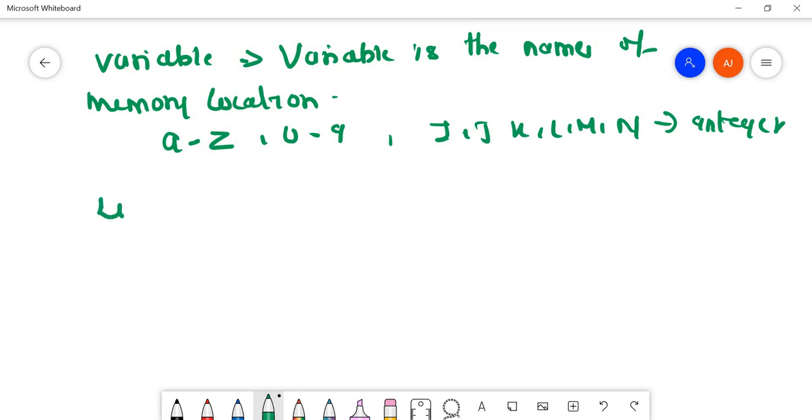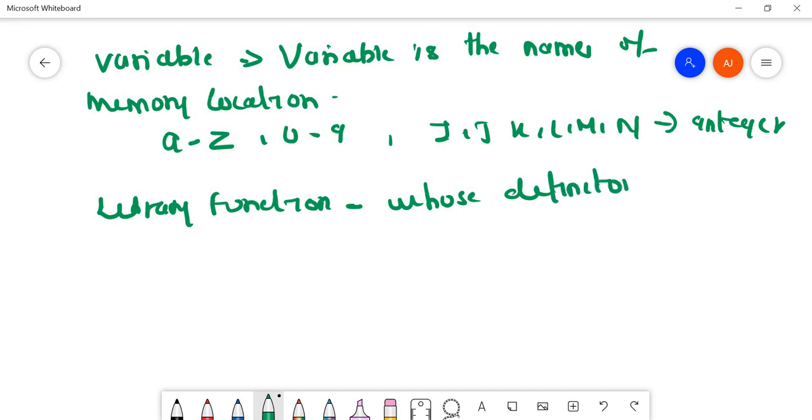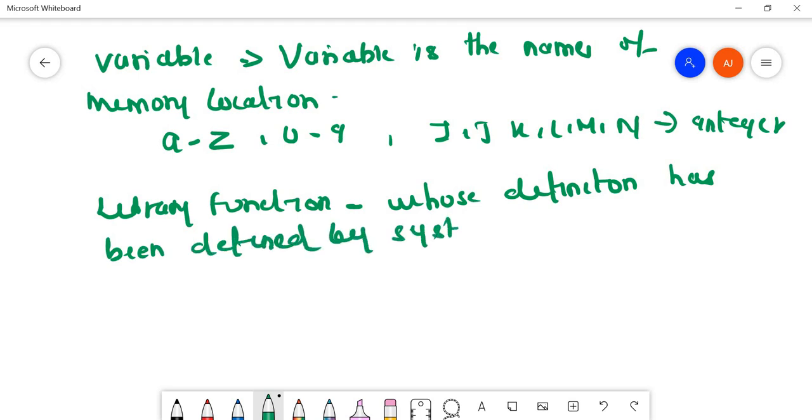And going to library functions. What are library functions? Library functions are inbuilt functions whose definition has been defined by the system itself.